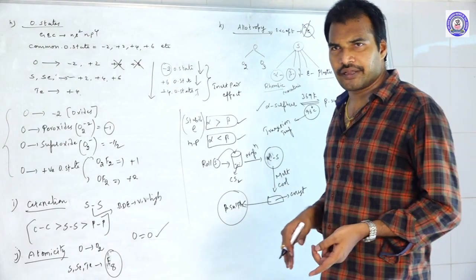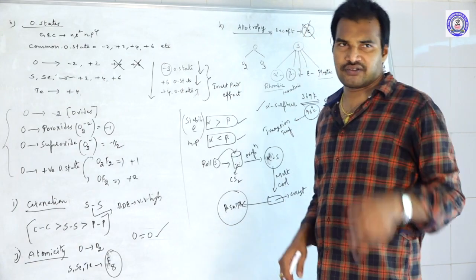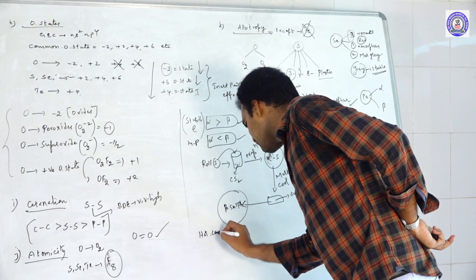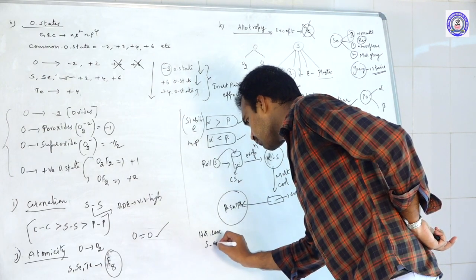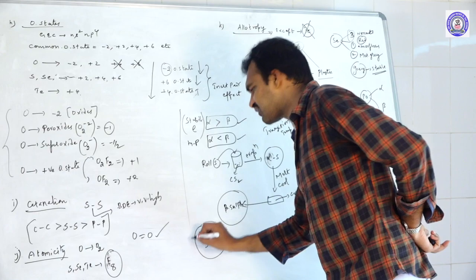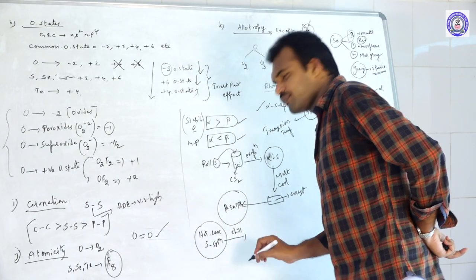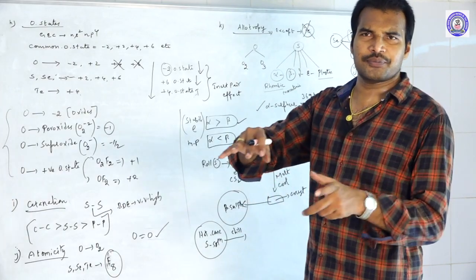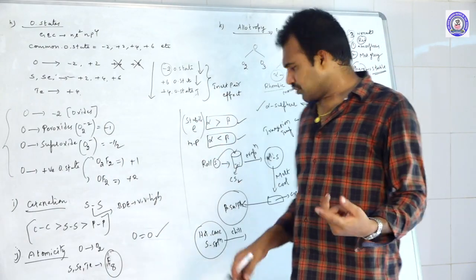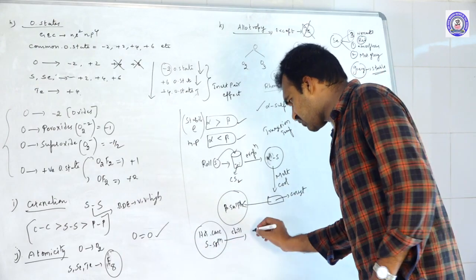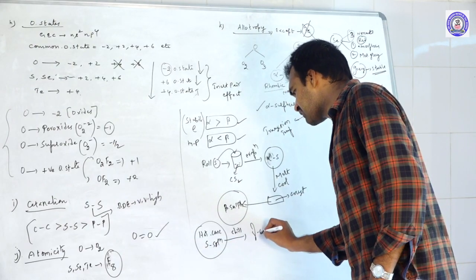Suppose you wanted to prepare gamma sulfur, how to prepare? You take hot concentrated sulfur solution. Okay, you just chill them. Chill them means we are bringing them to a very low temperature. If you chill the hot concentrated sulfur solution, then we will get gamma sulfur.